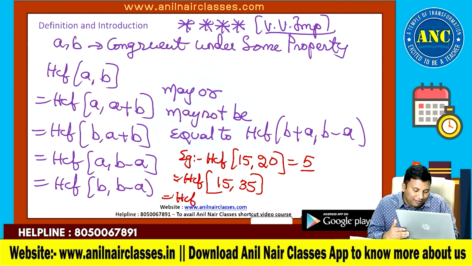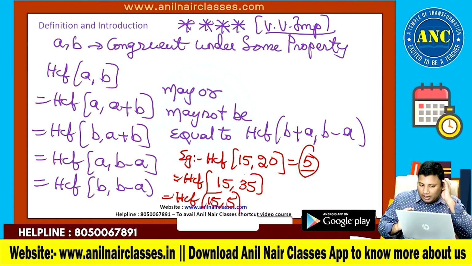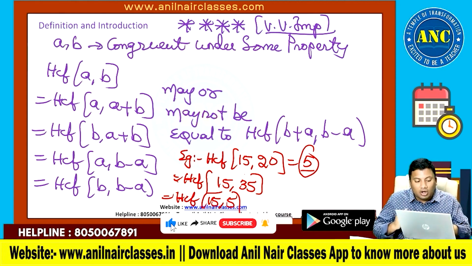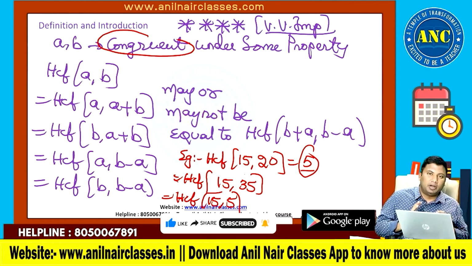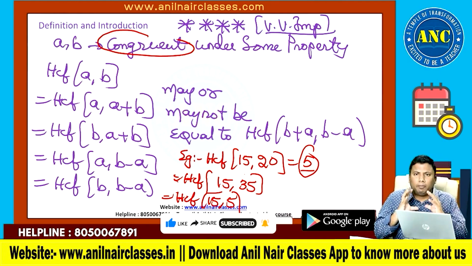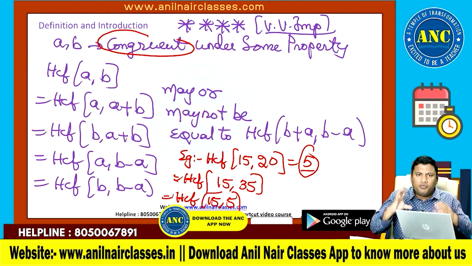HCF of 15 comma 20 minus 15, which is 5, is also 5.